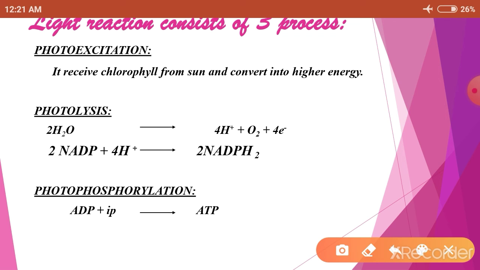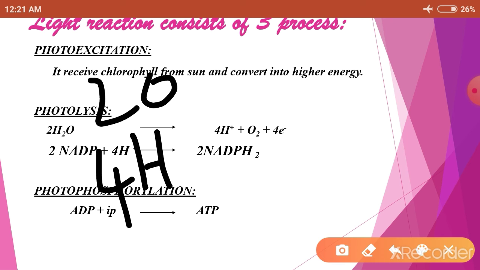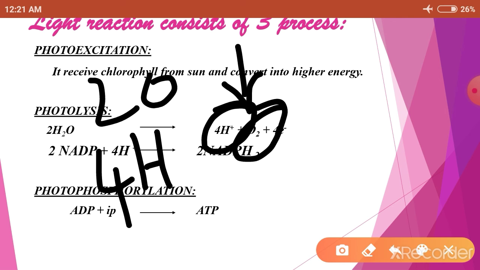Okay, so actually this equation is balanced. 4H and 2O we have to get. So here 4H we got, here O2 also we got, but it is getting the ions. That is why it is releasing the electrons.